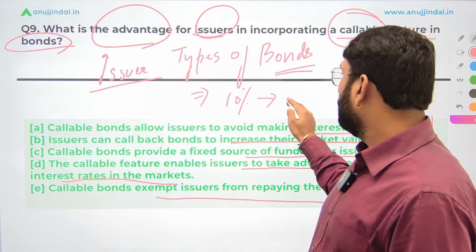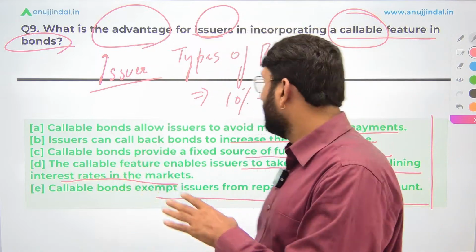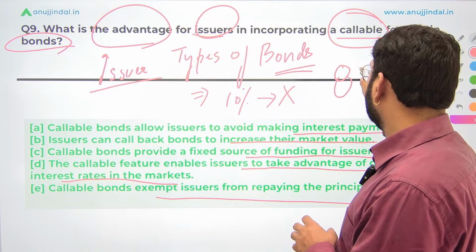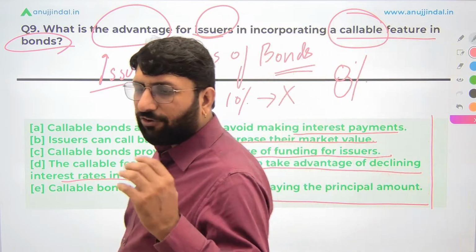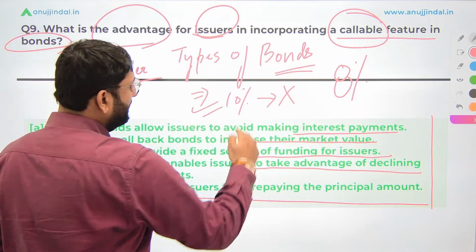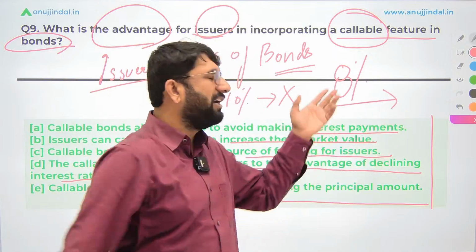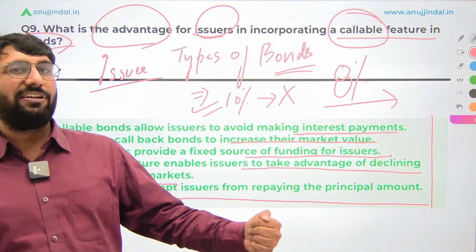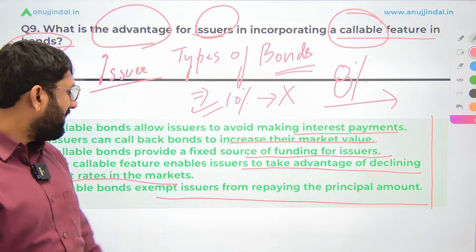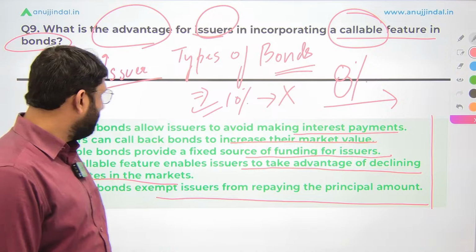So let's say bond X has an interest rate of 10%, but now the market rate of interest has fallen to 8%. Look at it from a very practical perspective. What is he going to do? He is going to redeem this bond and issue another bond where he will have to pay an interest rate of 8%. Okay, a lesser rate of interest he will have to pay. Therefore the answer for this question is going to be D. So D is going to be the correct answer.